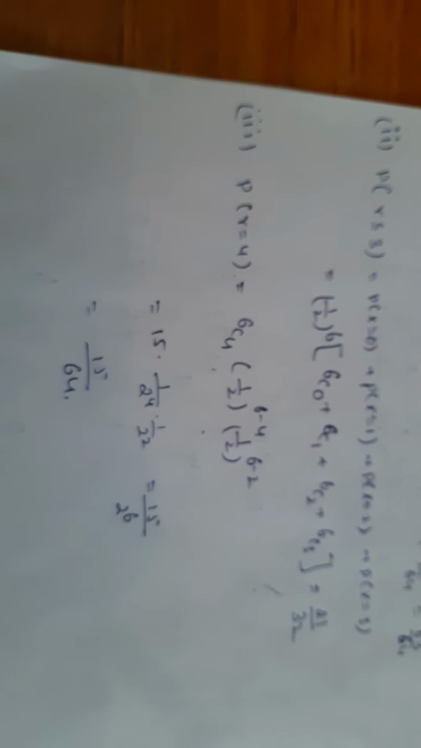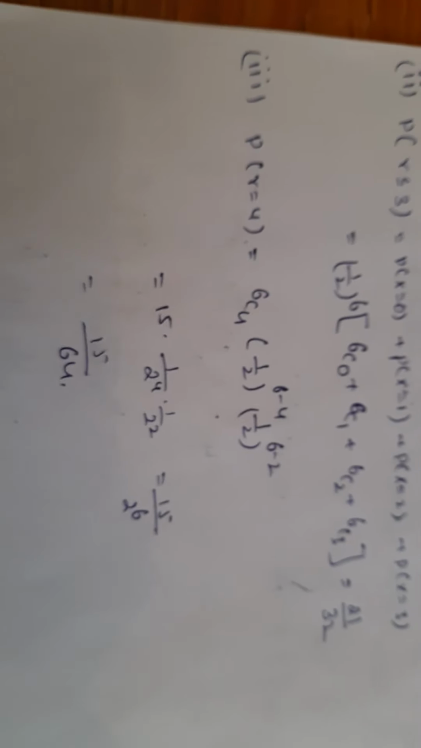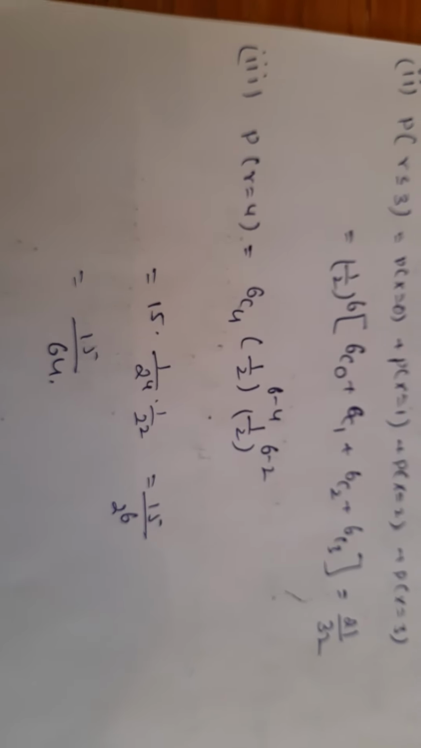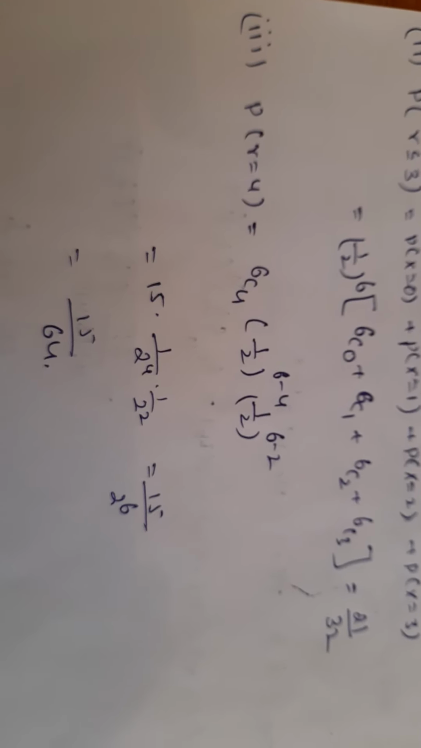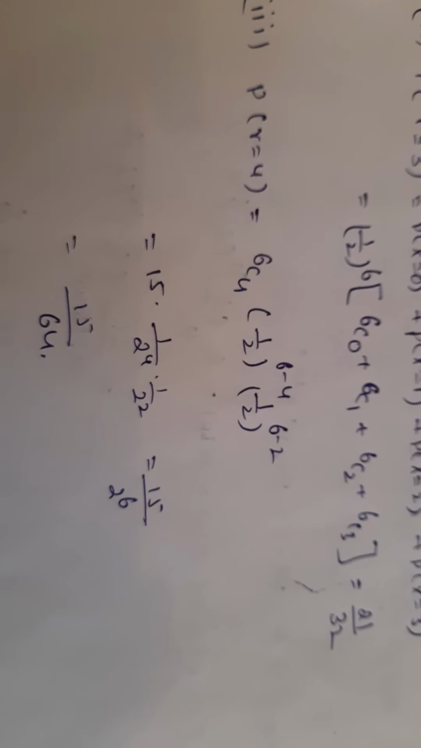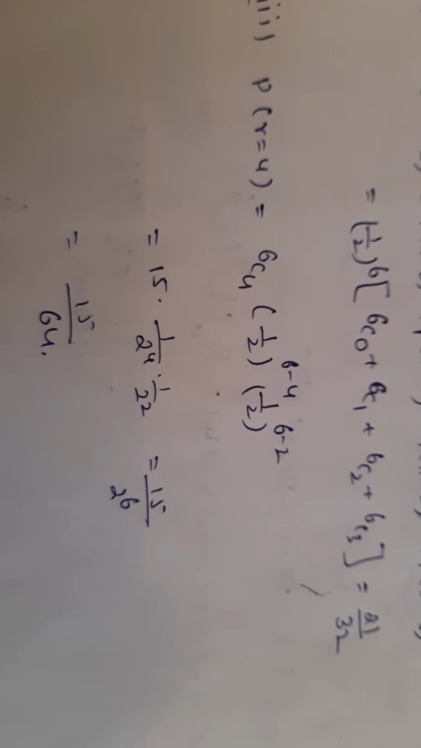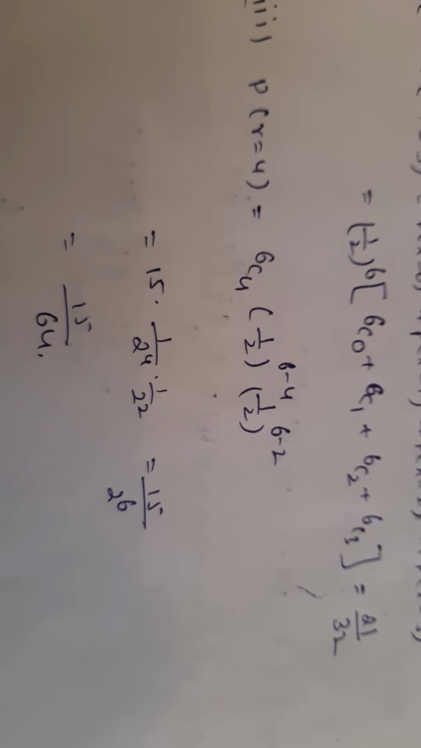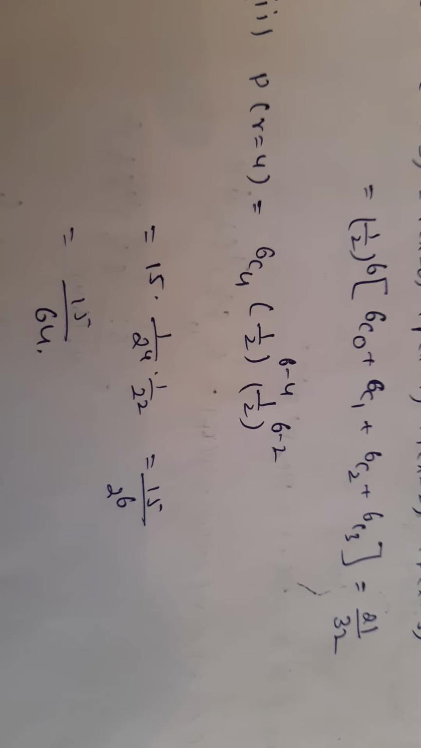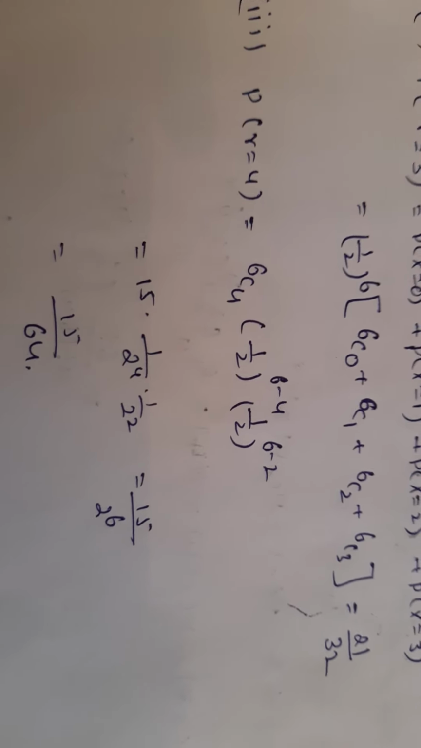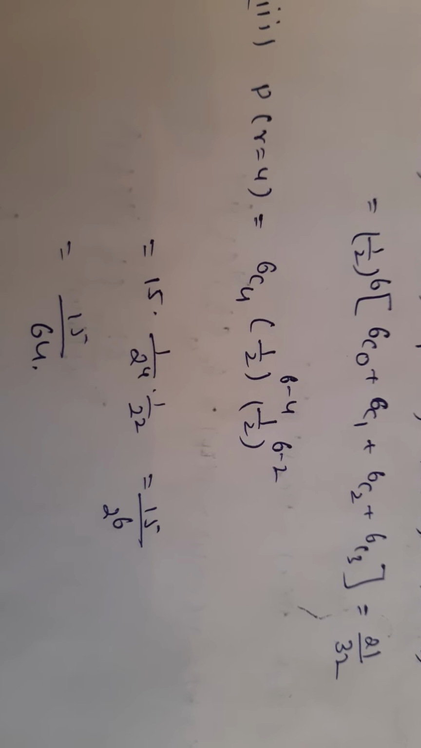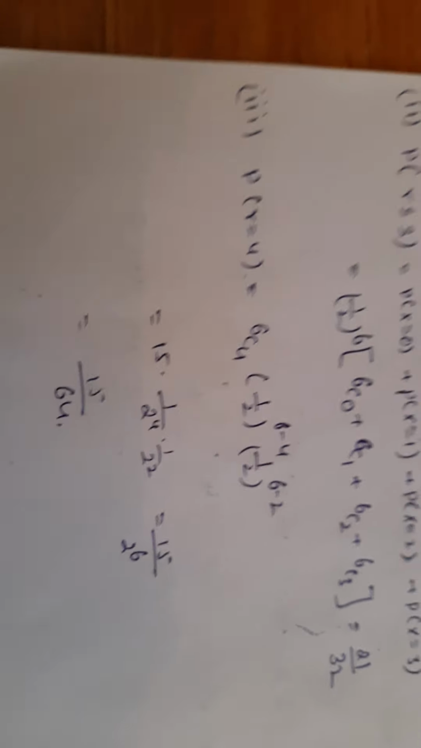Question number 3. Number of successes is 4, P of x equal to 4. Then 6C4 into 1 by 2 whole to the power of 4, into 1 by 2 whole to the power of 6 minus 4, that is 1 by 2 square. Then 15 into 1 by 2 to the power of 6 is 15 by 64. The probability of 4 successes is 15 by 64. Next one.